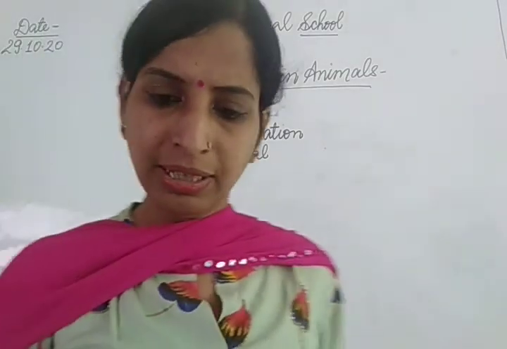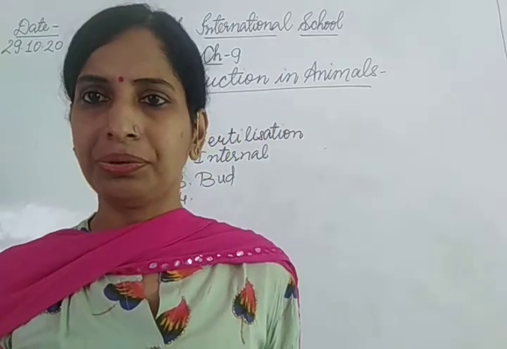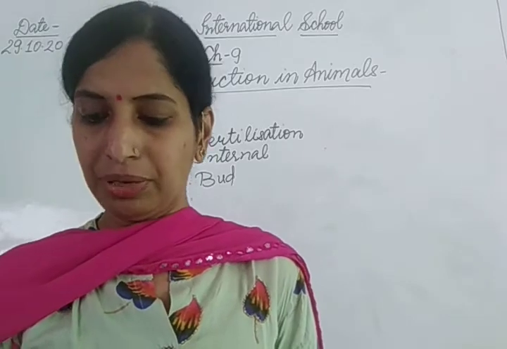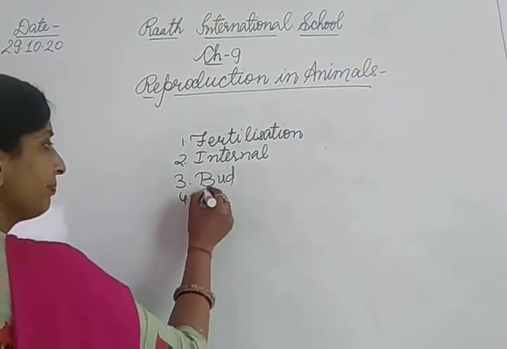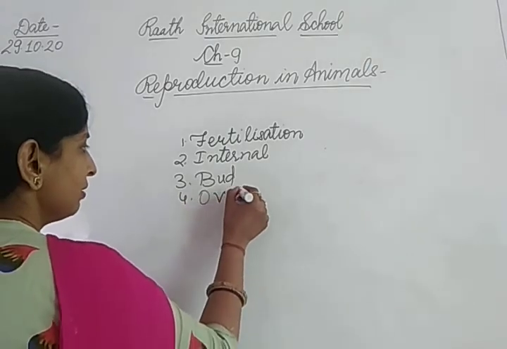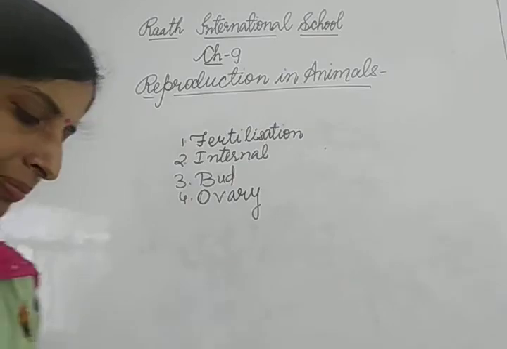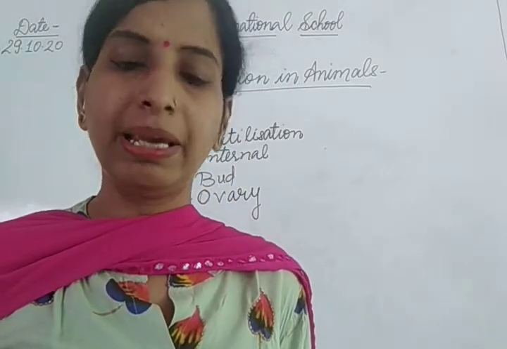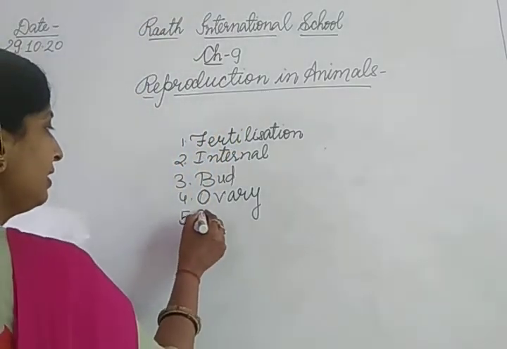Next one is, eggs are produced here. This is 8th. So eggs are produced in ovaries. Egg means ovum. Eggs are produced in the ovary. Next, sperms are produced in these male reproductive organs. So we are aware sperms are produced in testes.